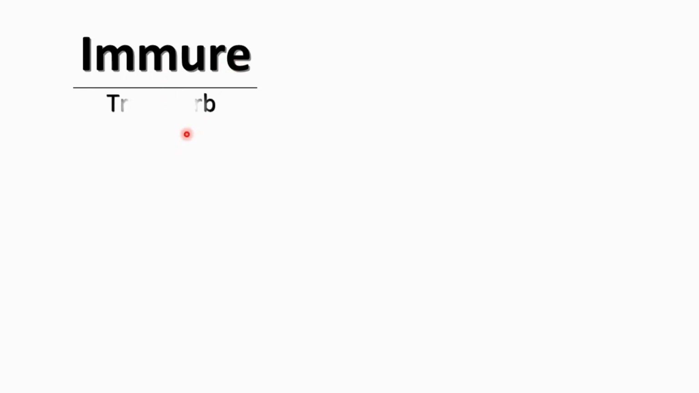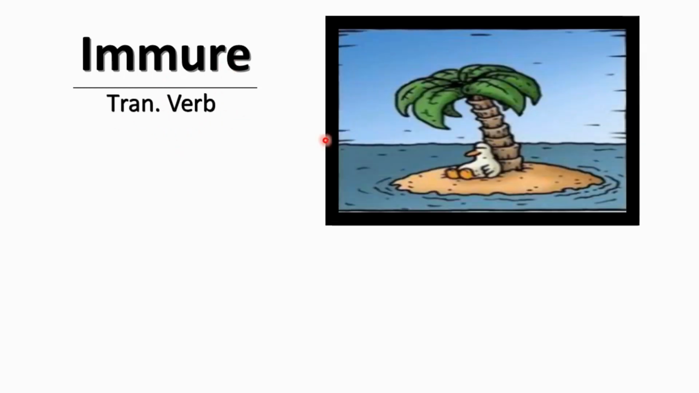Immure. Immure in parts of speech is a transitive verb. Okay, now look at the picture.